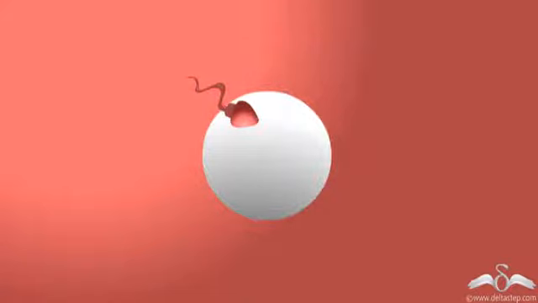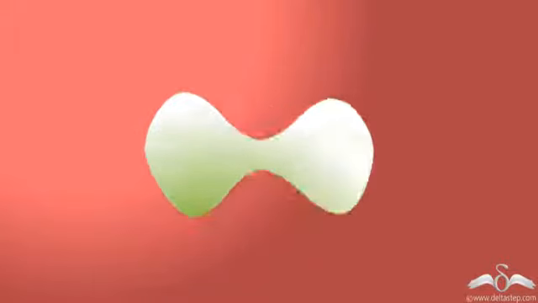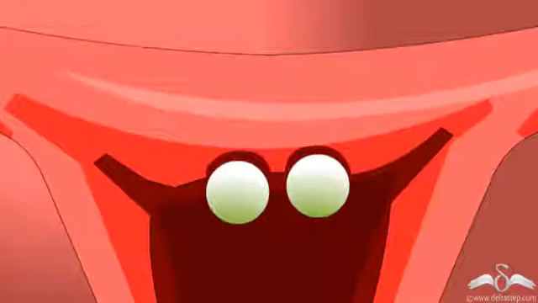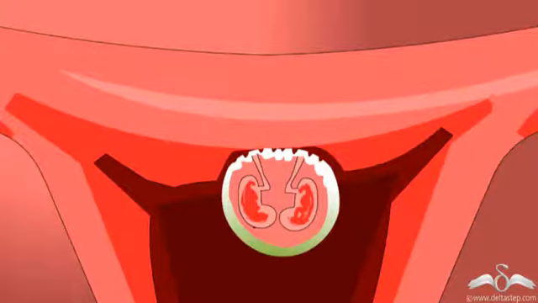See, the mother's ovum gets fertilized by a sperm and forms the zygote. Now, at times it happens that the zygote breaks down to form two cells. These two cells get implanted in the mother's uterus to form two different bodies.